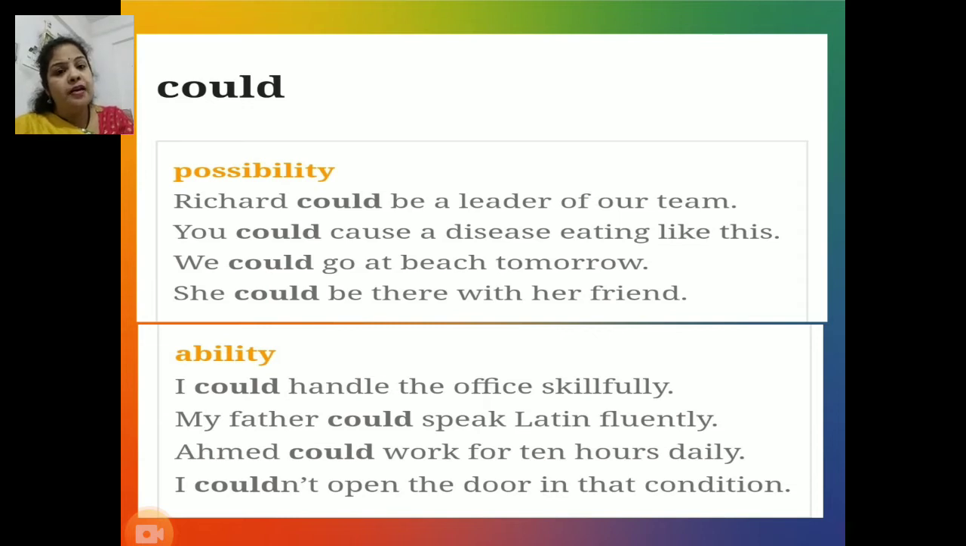We could go to the beach tomorrow and she could be there with her friend. In all these sentences, the modal auxiliary could shows possibility. Next function, ability. I could handle the office skillfully. My father could speak Latin fluently. Ahmed could work for 10 hours daily, and I couldn't open the door in that condition. In all these sentences, could functions as showing ability.